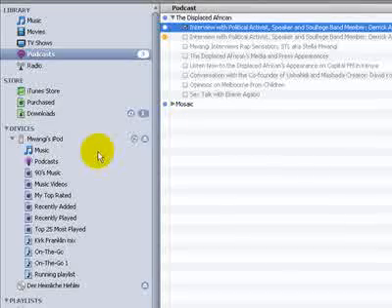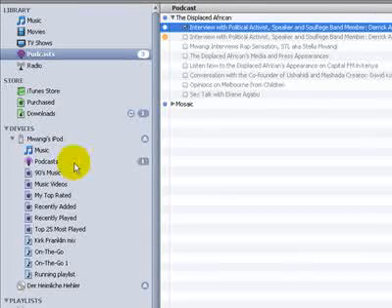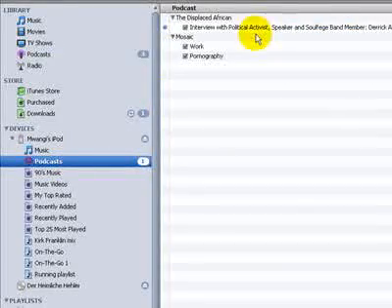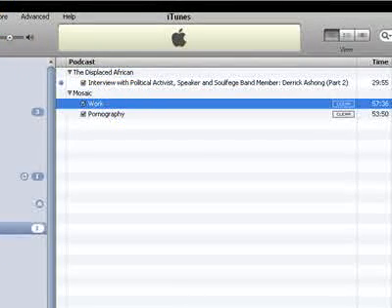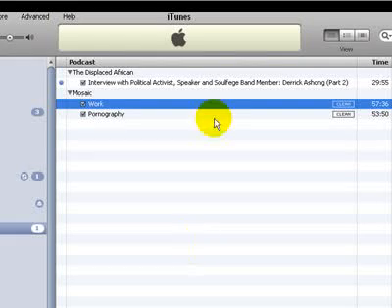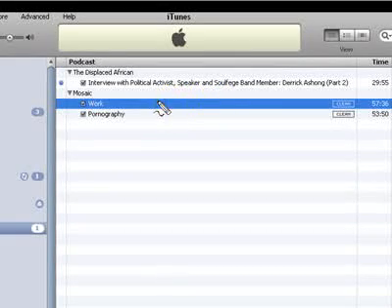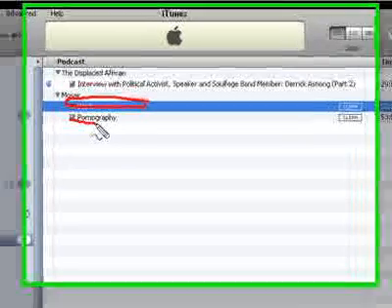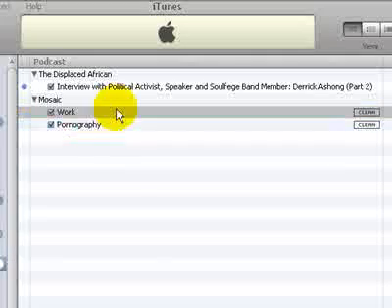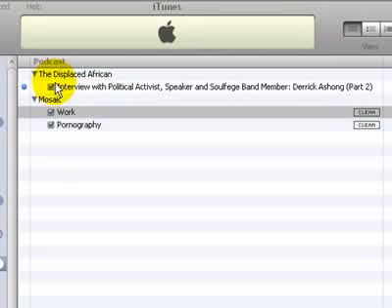It's that simple. And all I'd have to do is go to my podcast section here, and there is the interview there. Here's some stuff from the Mosaic. I actually wrote a post about this one, about the Mosaic, this one on work recently. That's by Erwin McManus. This sermon here on porn is by Kim McManus. So those are just some other podcasts, but there's my podcast right there.